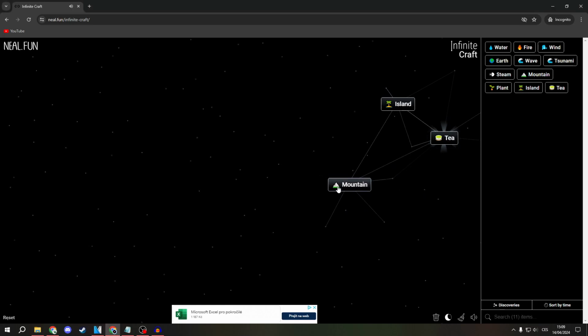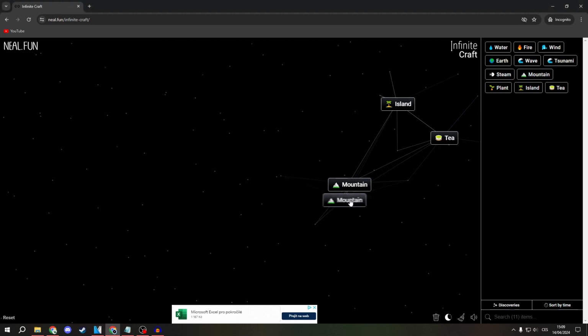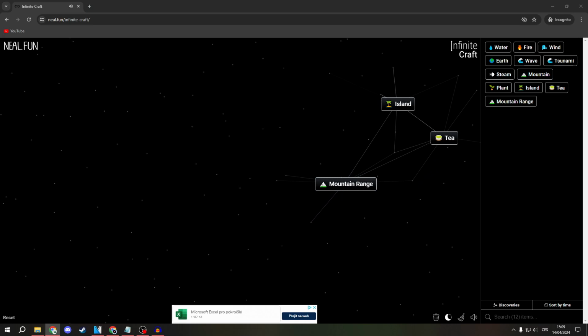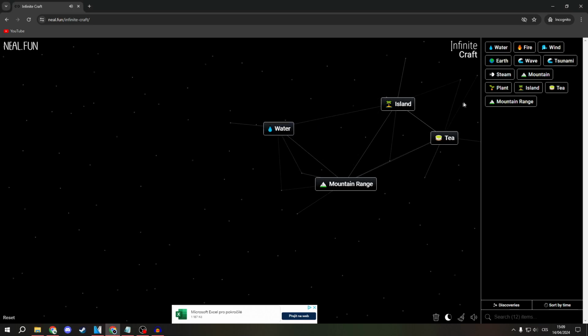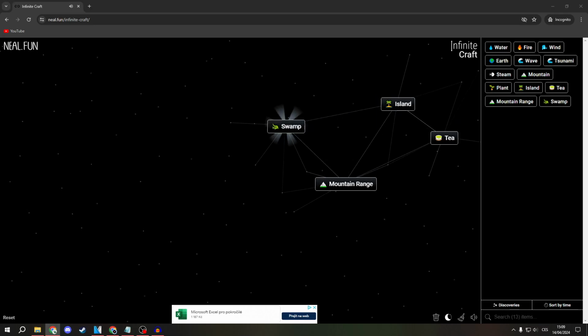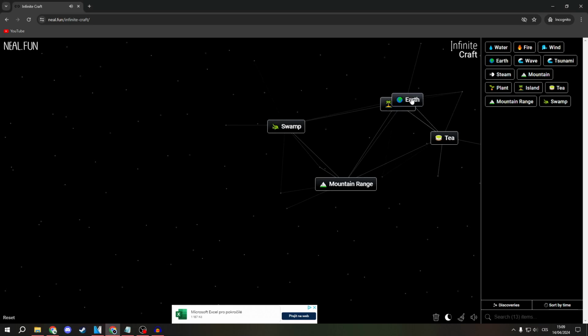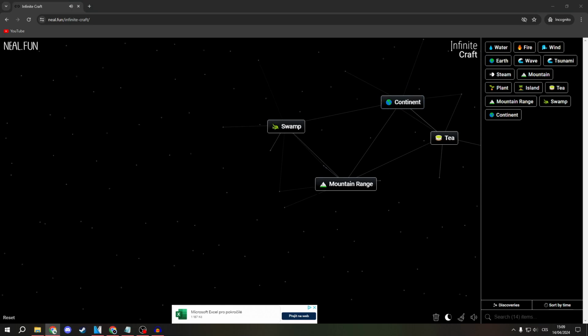Plant and steam. Now combine mountain with a mountain to get a mountain range. Combine plant and water. Swamp. Now combine it with an island to get a continent.